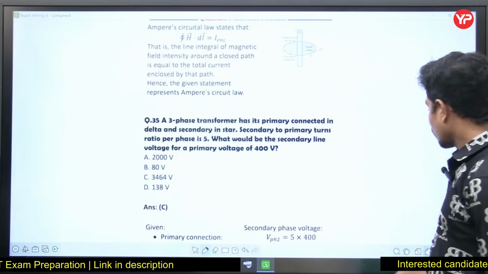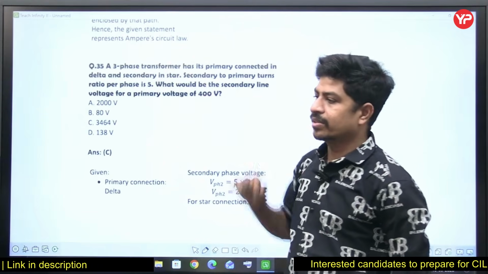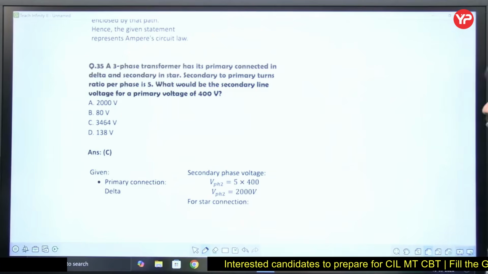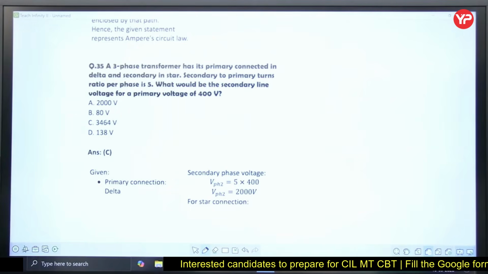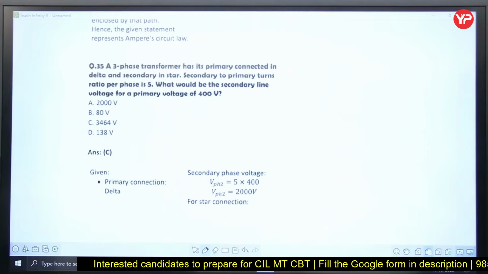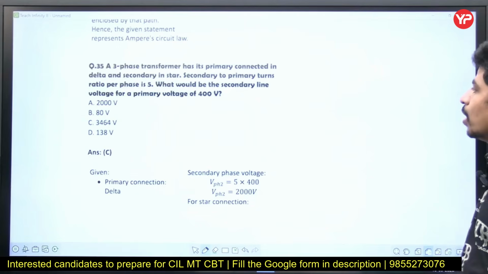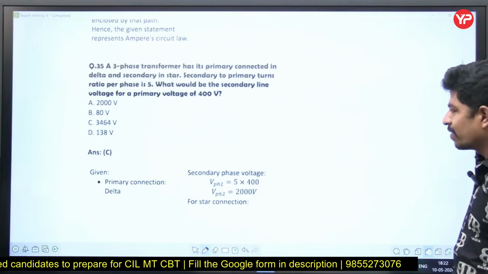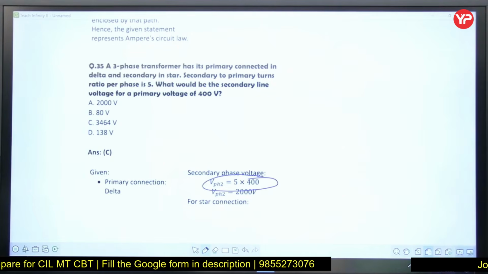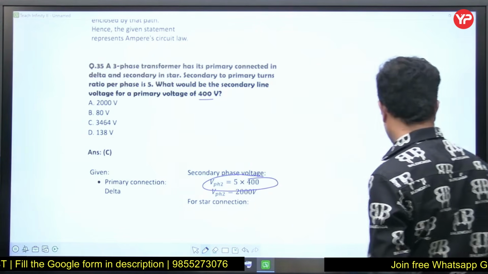Next question. See, a lot of learning content is given in the answers. From the answer itself, a lot of formulas you can practice and learn. A three-phase transformer has its primary connected in delta and secondary in star. Secondary to primary turns ratio per phase is 5. What would be the secondary line voltage if the primary voltage is 400? That is very simple. Just 5 into 400, that's all.